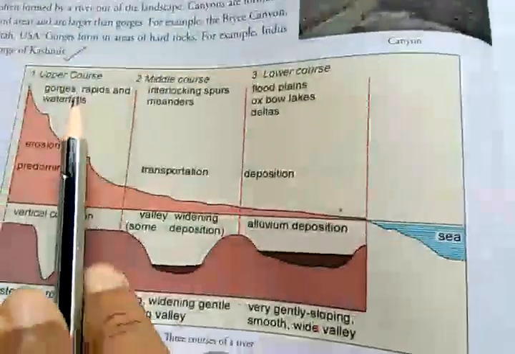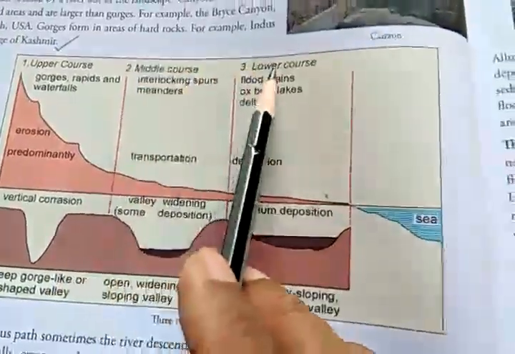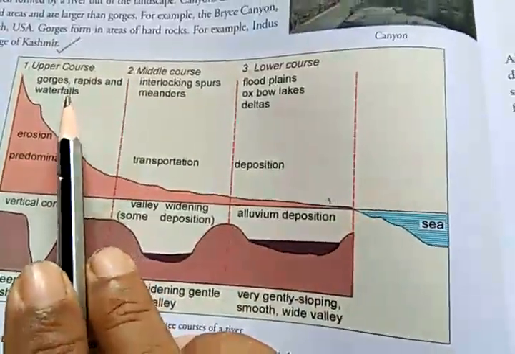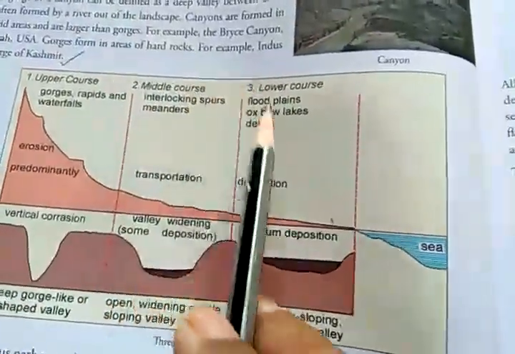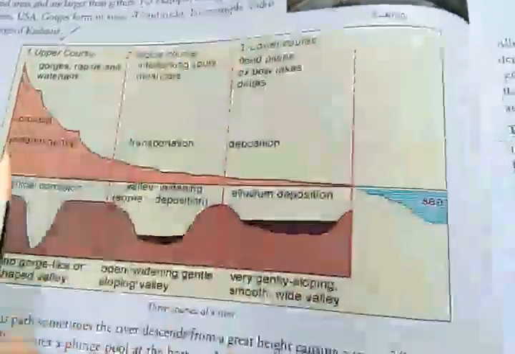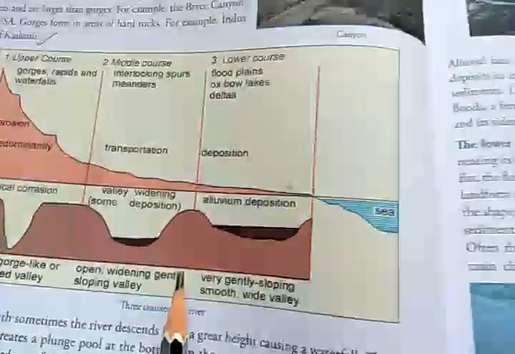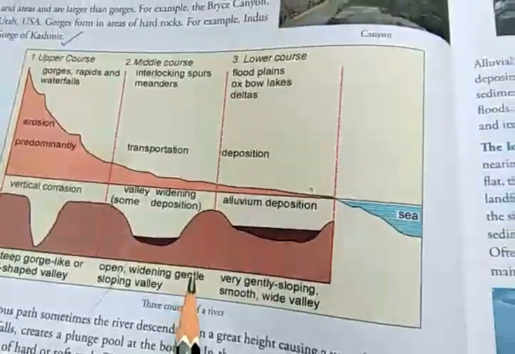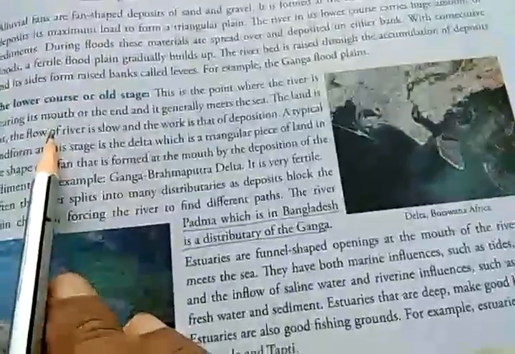Okay, there are three stages we already discussed: the upper course, the middle course, and the lower course. So we discussed the upper course and the middle course. The lower course is left. This diagram I have asked you to draw. I hope all of you have drawn this diagram. So today we will start with the lower course of the river.